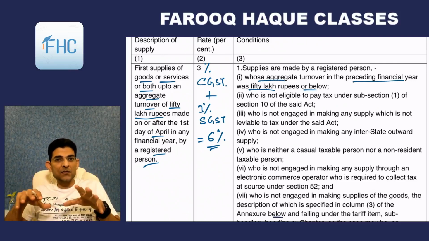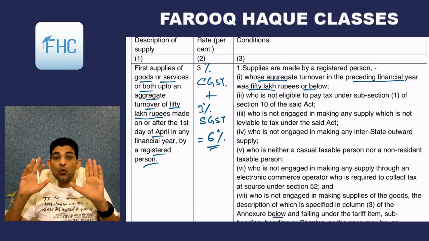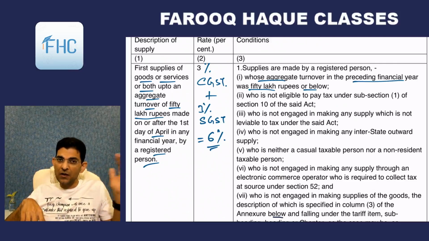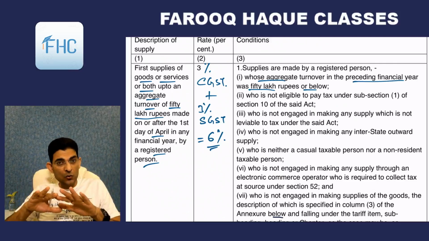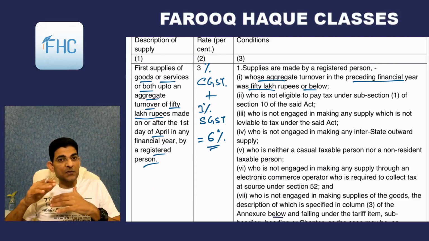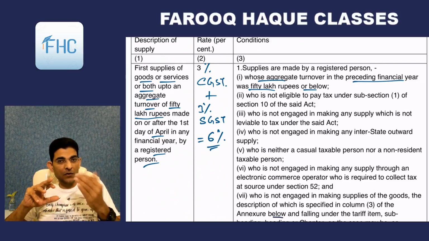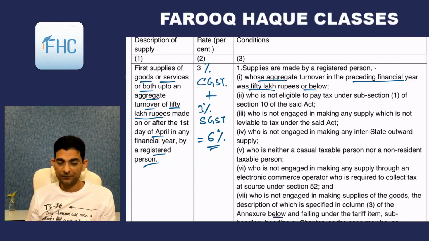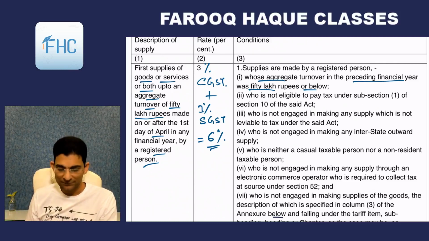Any registered person, whether he is supplying goods or services, whose turnover in the preceding financial year was 50 lakhs or less, and in the current year also this 6% concessional rate is applicable, 3 plus 3, only up to the first 50 lakhs. Not beyond that. So similar to composition scheme.